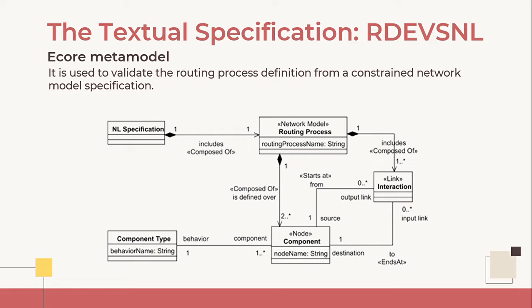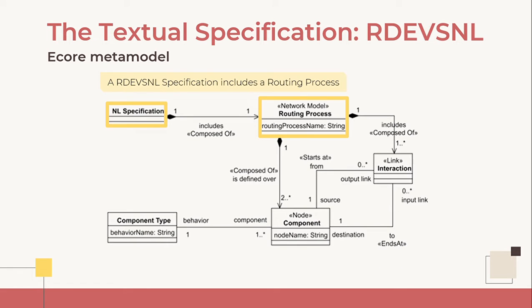There is an Ecore metamodel that was developed using EMF. This metamodel is used to validate the routing process definition from a constrained network model specification. The stereotypes are used in the metamodel to indicate the network model component to which the routing element refers. We can see in the metamodel that an RDEVS natural language specification includes a routing process. This routing process is related to the concept of a network model, and it has a name to identify it.